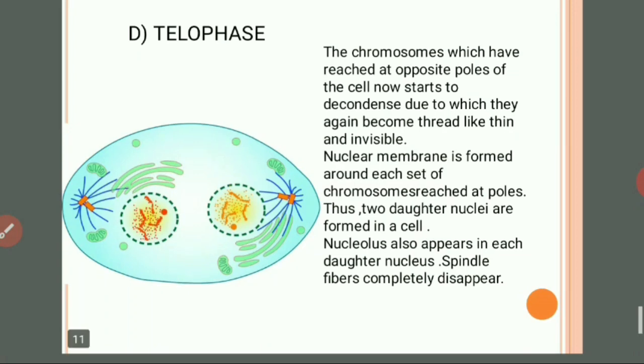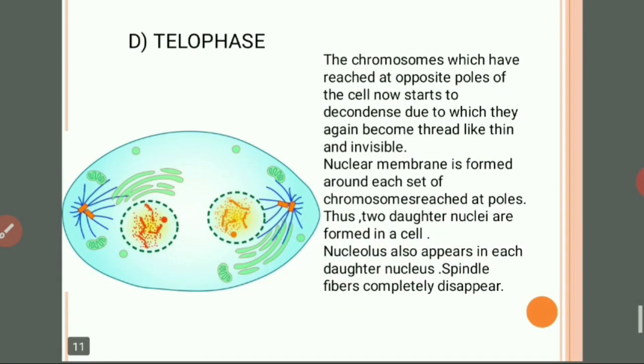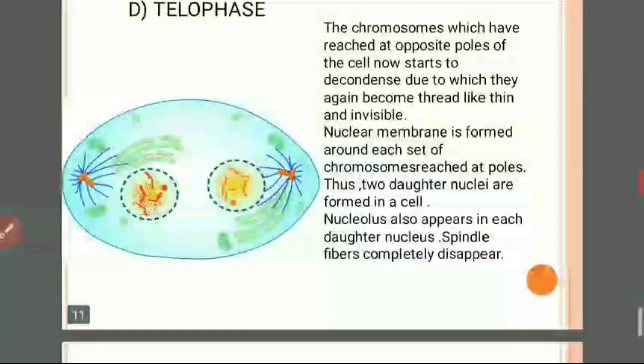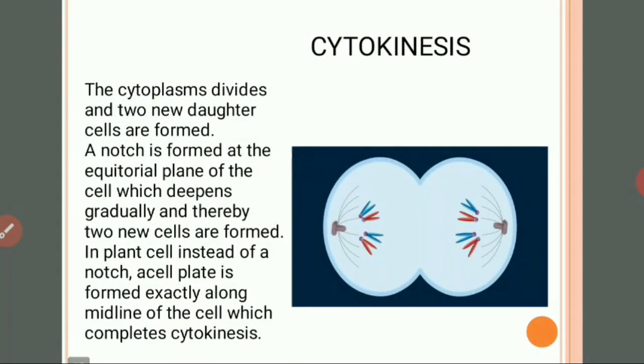So whatever we had seen in metaphase and anaphase, the formation of spindle fibers, these spindle fibers completely disappear. So here the karyokinesis, that is the division of the nucleus, will complete. Then it is followed by the next process, or the second stage in mitosis.